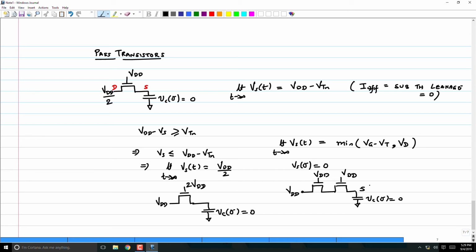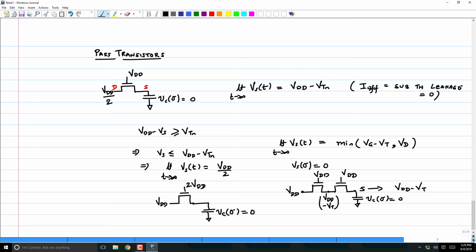VDD minus VT, because this guy can go up to VDD minus VT. Now this guy can go to min of VDD minus VT and VDD minus VT. The drain is also at VDD minus VT, assuming these two have the same VT. So therefore this will eventually go to VDD minus VT. I leave it to you to figure out in what configuration it will actually go to VDD minus 2 VT. Think about it.